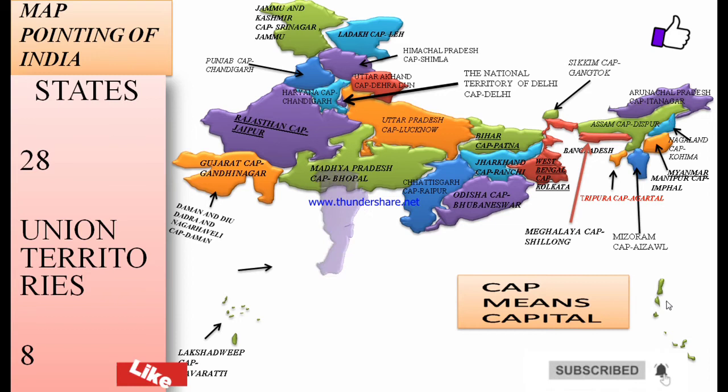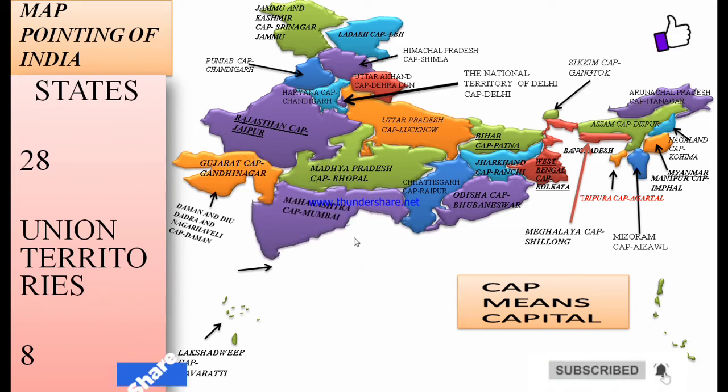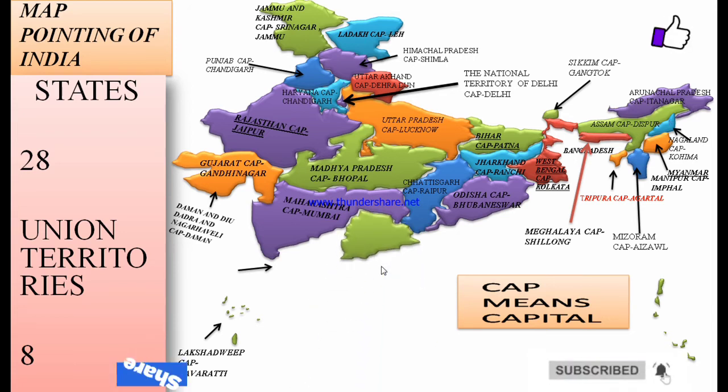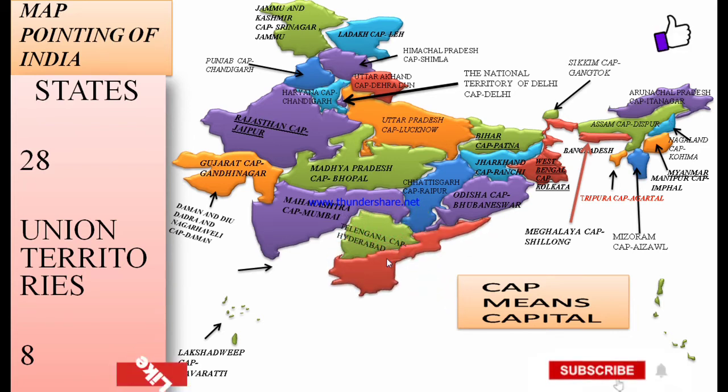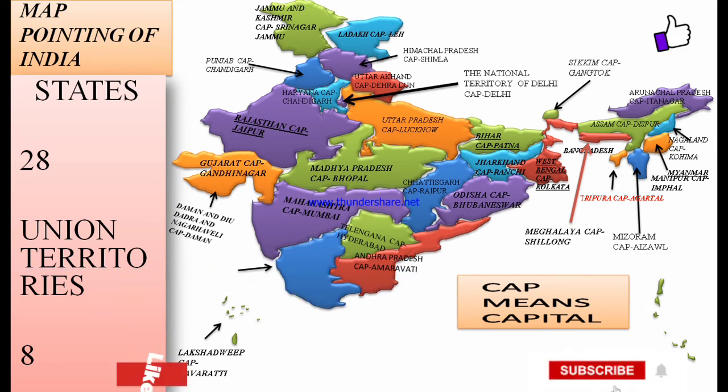This whole bunch of islands is Lakshadweep. Kavaratti is there. This is Maharashtra, capital Mumbai. This is Telangana, capital Hyderabad. This is Andhra Pradesh, capital Amravati.